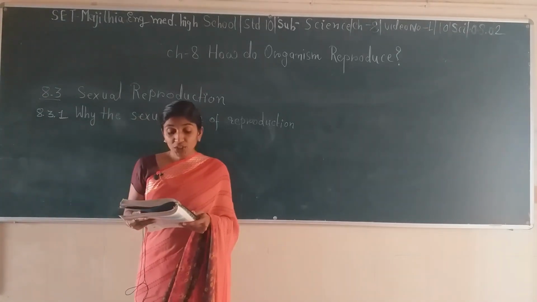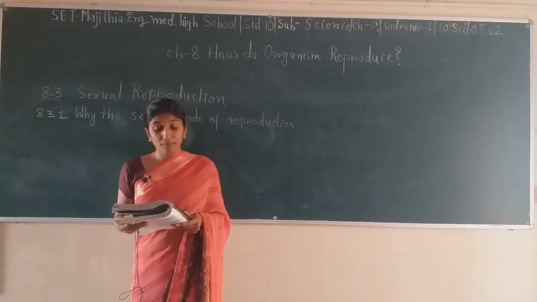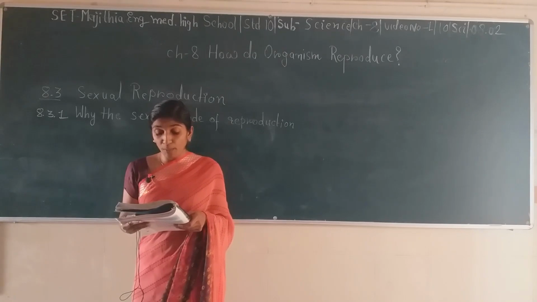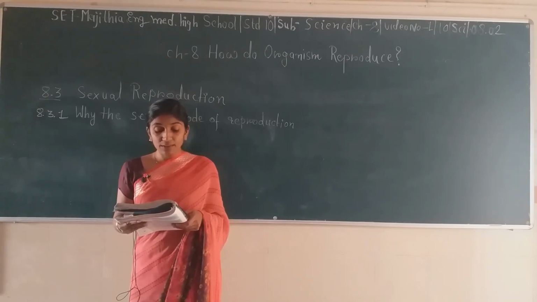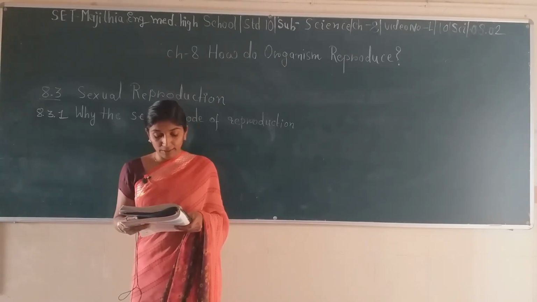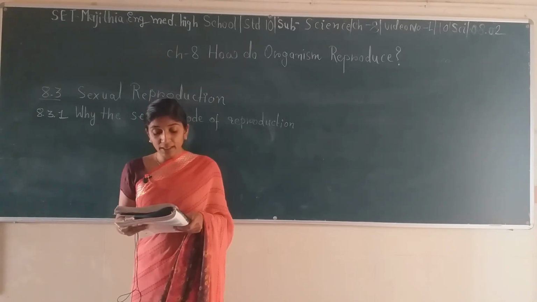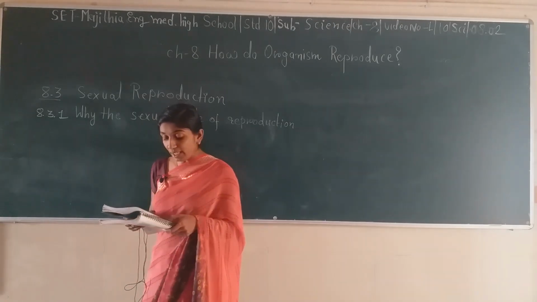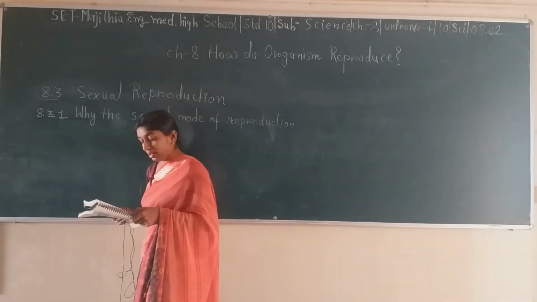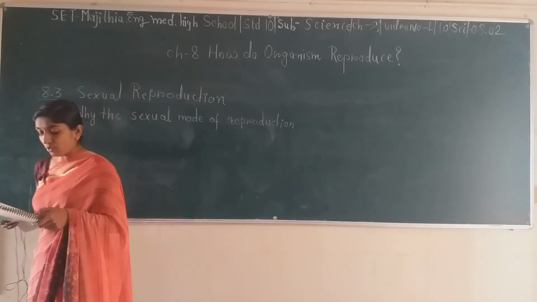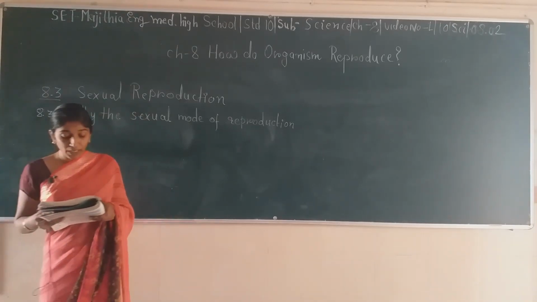8.3.1 Why sexual mode of reproduction? A creation of two cells from one involving copying of DNA as well as cellular apparatus. The DNA copying mechanism, as we have noticed, cannot be absolutely accurate, and the resultant errors are a source of variation in the population of organisms. Every individual